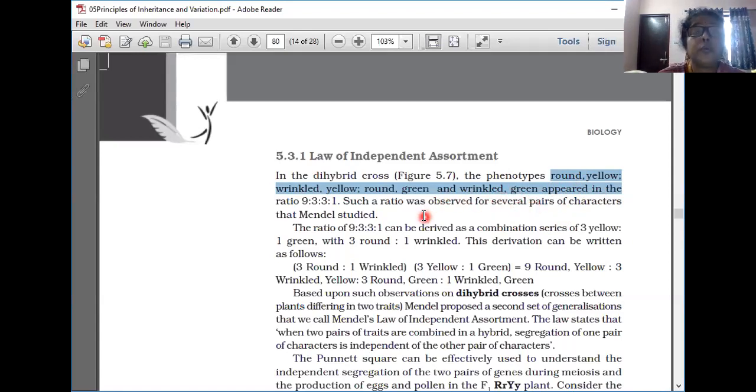And two new offspring types are formed. They are wrinkled yellow and round green. They are produced in the 9:3:3:1 ratio that we already learned in Mendel's dihybrid cross. Such a ratio was observed for several pairs of characters that Mendel studied.